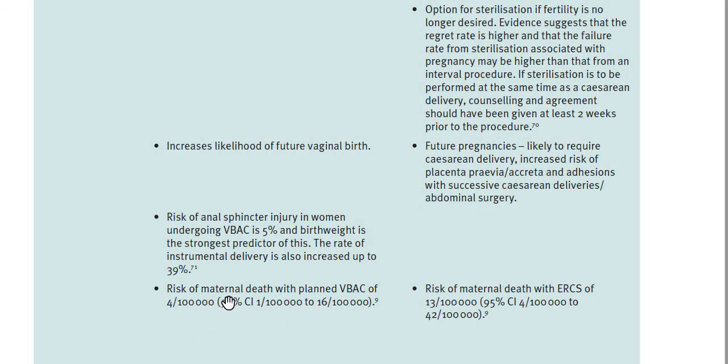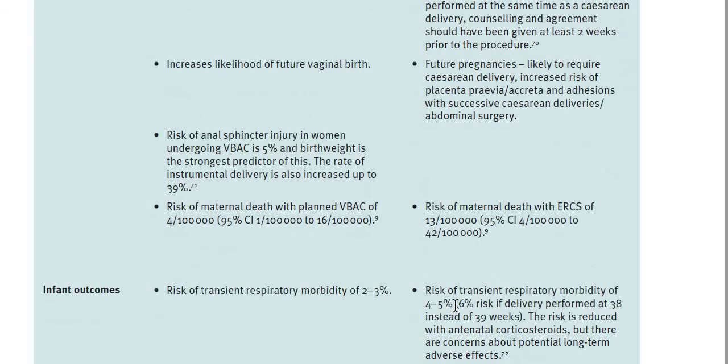So in the case of normal birth, the chance of maternal death is 4 in 100,000, which is very low. And in the case of maternal death in cesarean section, it is 13 in 100,000. So you can see the risk is increasing by at least threefold, more than threefold actually.